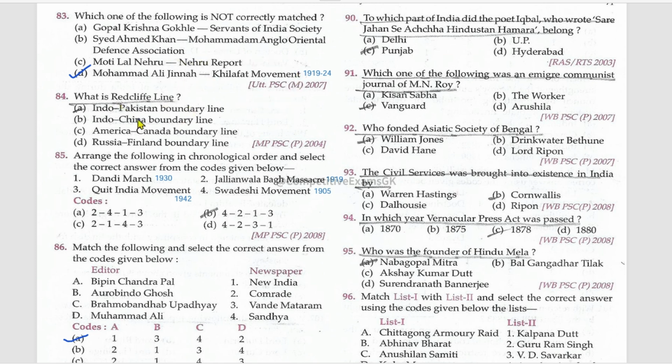What is the Radcliffe Line? Indo-Pakistan boundary line. What is the name of the Indo-China boundary line? Mention it in the comment. This is very important. Arrange the following in chronological order and select the correct order. Swadeshi Movement 1905, Lucknow Pact 1916, Dandi March 1930, Quit India Movement 1942.